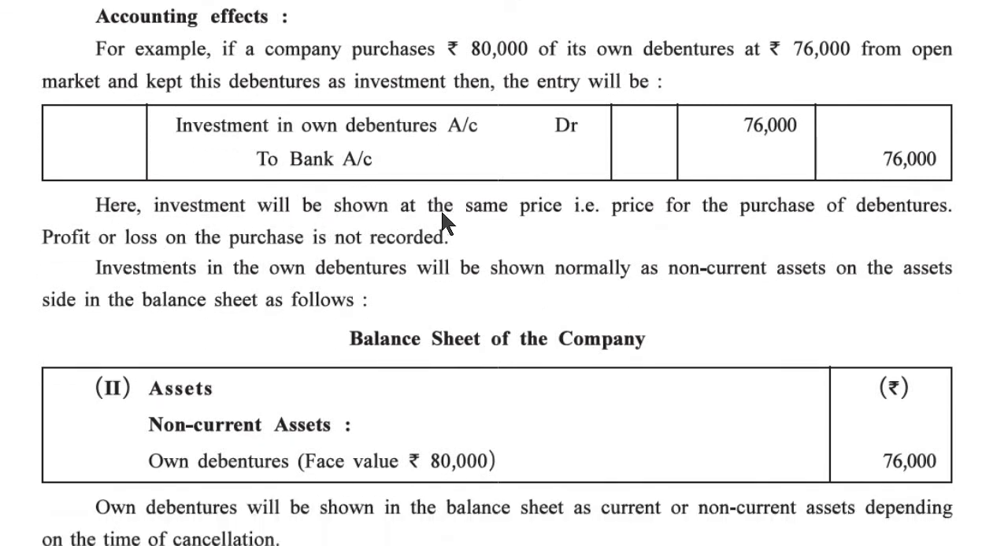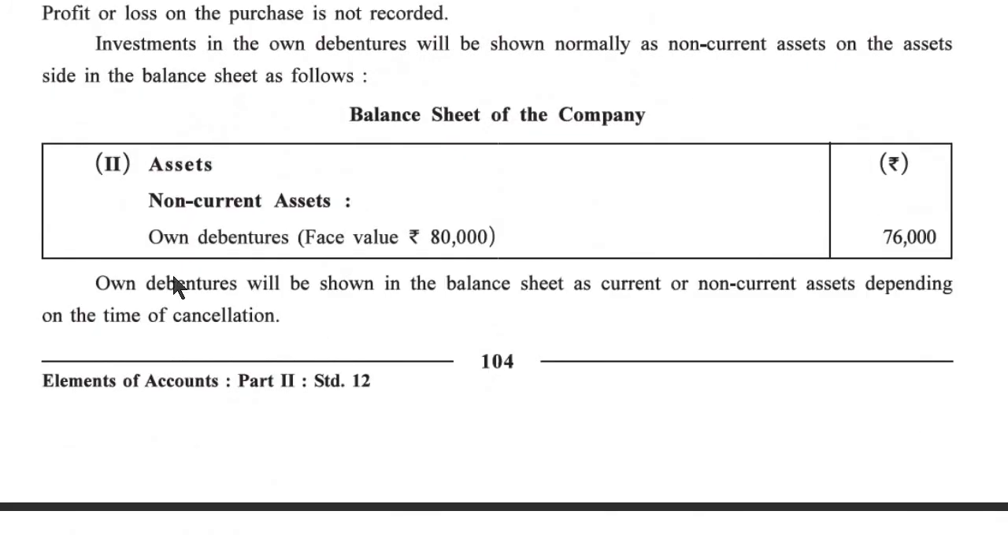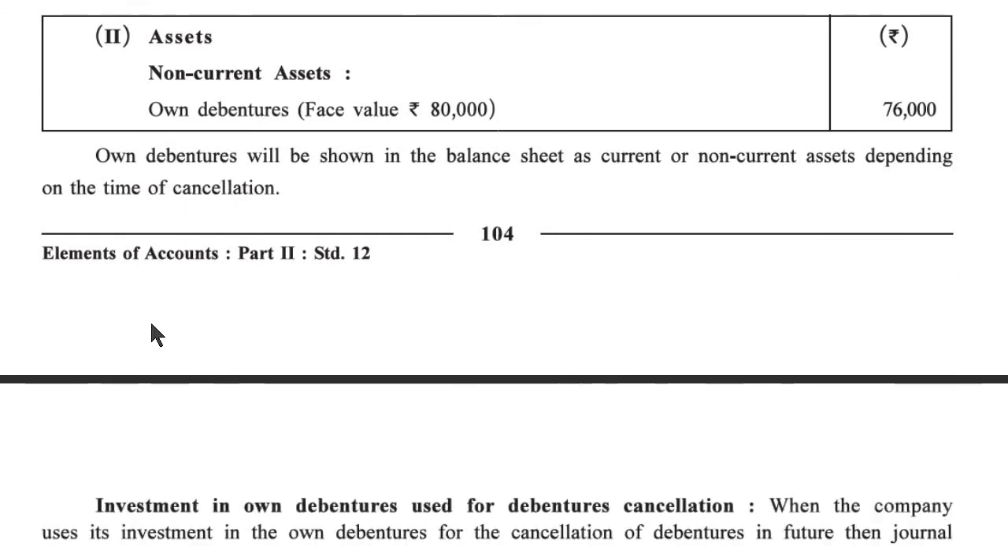Here the investment will be shown at the same price as the purchase price of the debentures; profit or loss on the purchase is not recorded. Investment in own debentures will be shown normally as a non-current asset on the asset side of the balance sheet as follows. Balance sheet of the company, assets, non-current asset, own debentures, face value 80,000, outer column 76,000. Own debentures will be shown in the balance sheet as a current or non-current asset depending on the time of cancellation.